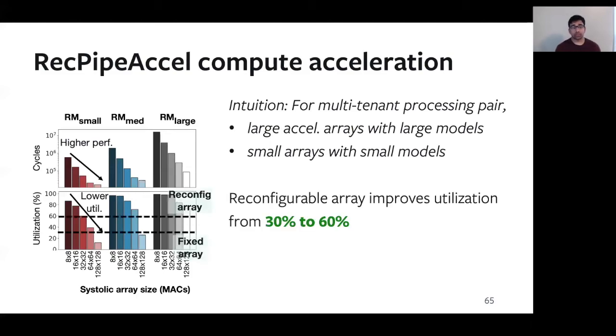When we do this, we see that starting with a fixed array, the monolithic array from the baseline, which had a utilization of 30%, this reconfigurable systolic array can increase utilization up to 60%, effectively doubling our overall throughput.